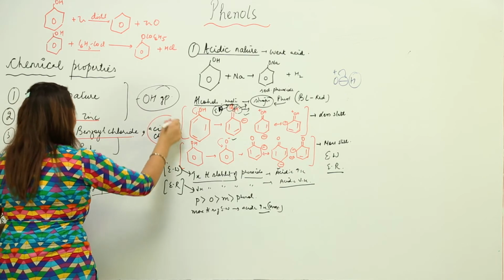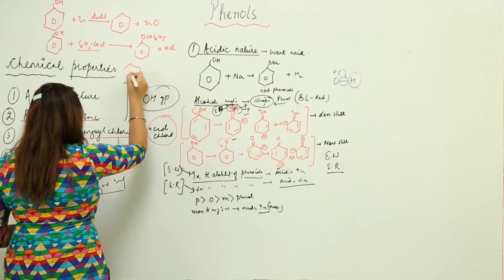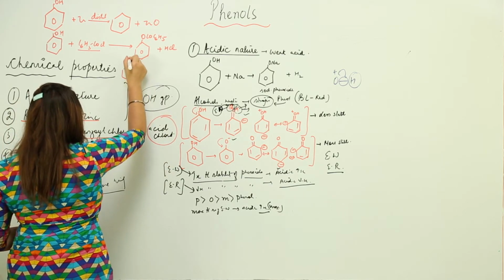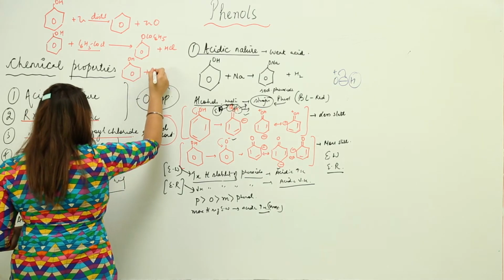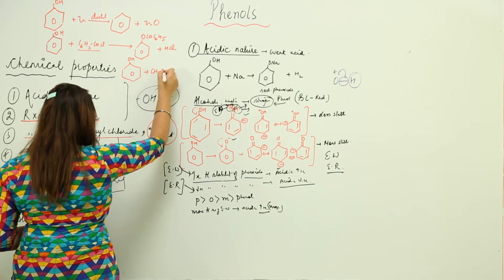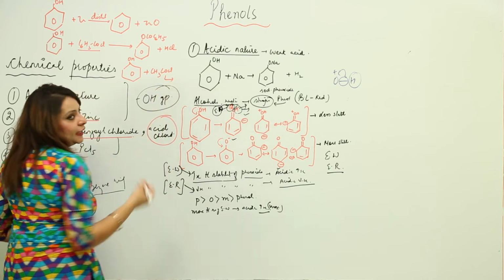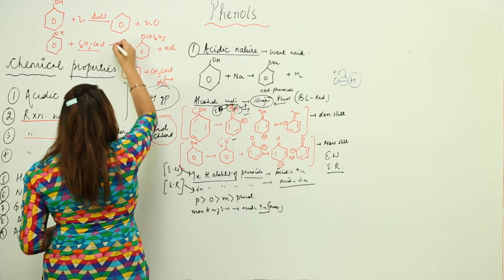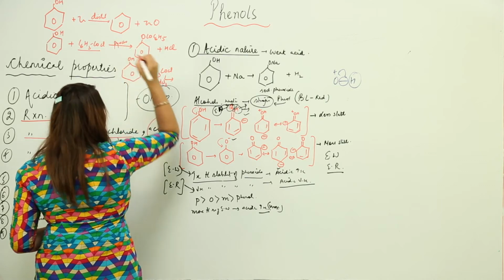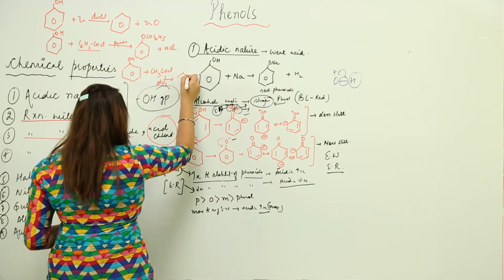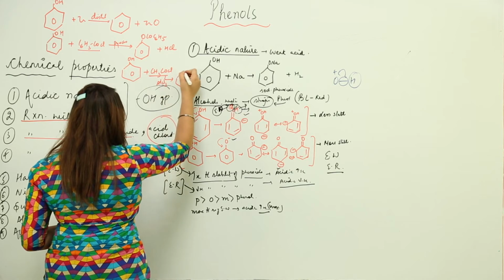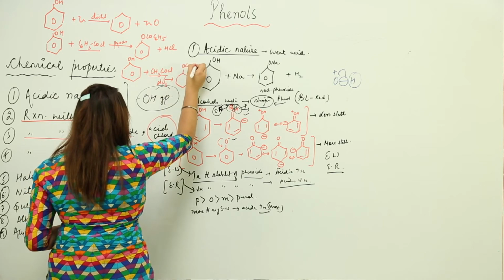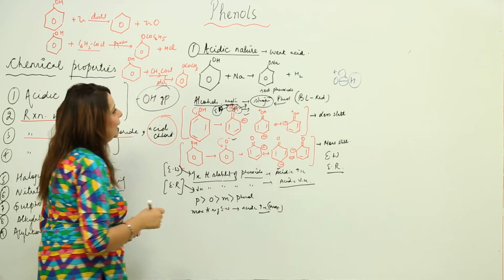Next is with acid chloride. So when I do it with acid chloride, let us say this is my phenol. Acid chloride, we know that is CH3COCl, or RCOCl is the basic formula. I am going to use AlCl3, and here I am going to use pyridine. And you know that what has happened, again H is going to be replaced by this group, and we are going to get this thing, that is phenyl acetate.